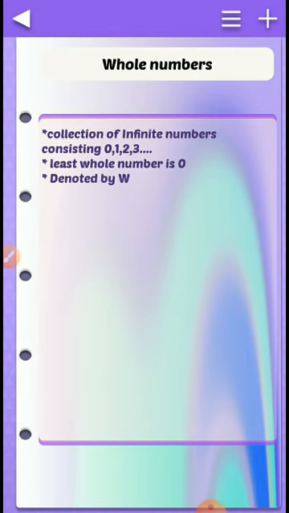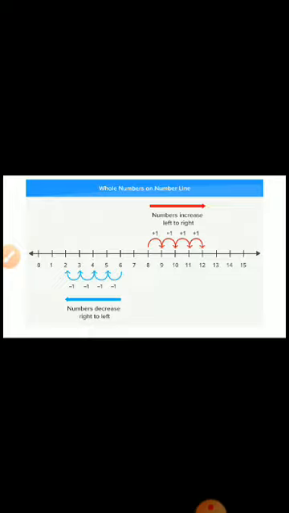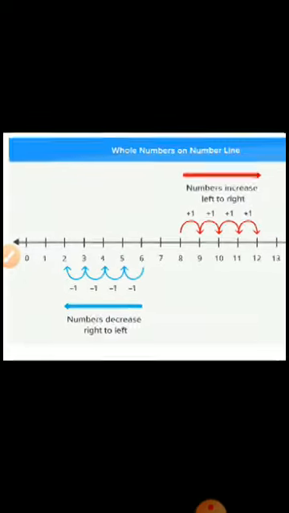It is easier to remember: whole number, capital letter W; natural numbers, capital letter N. Then you have studied how to represent numbers on the number line. You have studied how to represent natural numbers as well as whole numbers on the number line.